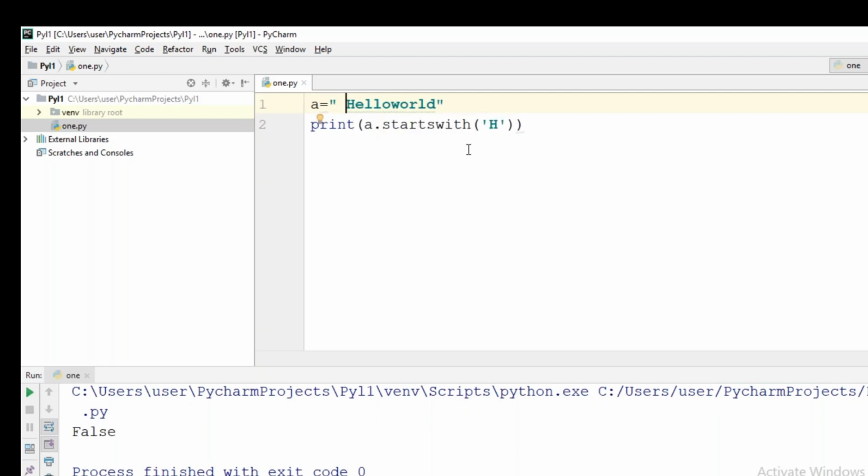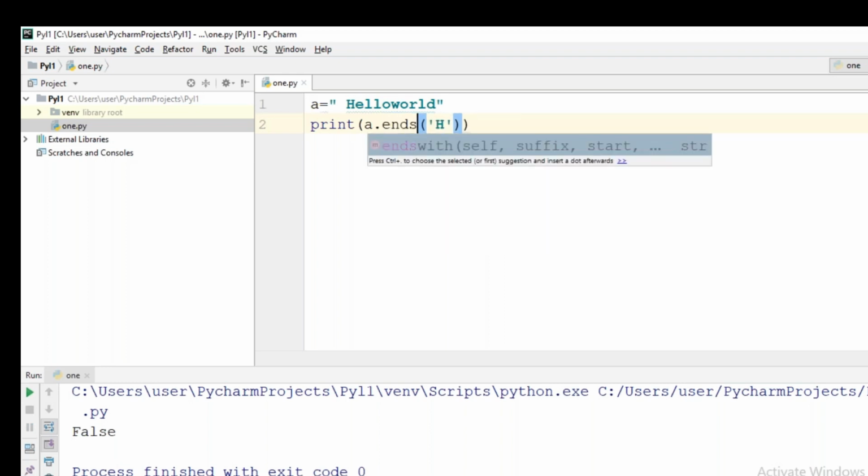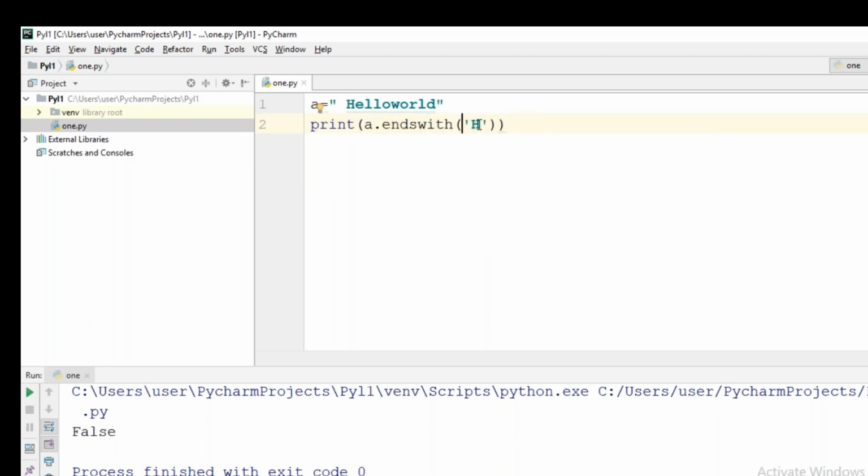This string is starting with space or starting with h? It is starting with space. So now also it will be giving false. Okay. In the same way, ends with, ends with d.